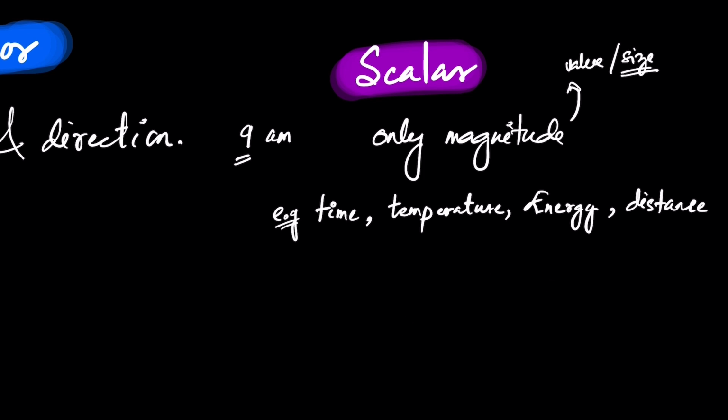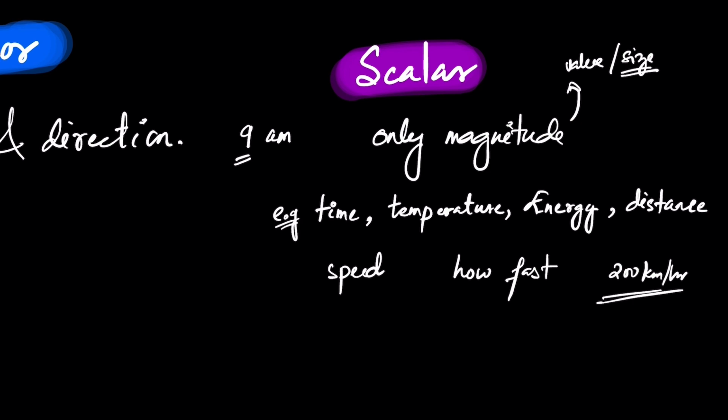And speed is a scalar quantity. Speed means how fast the body moves. How fast, I say. We don't care in which direction. Let's say you want to buy a car. Top speed is 200 kilometers per hour.